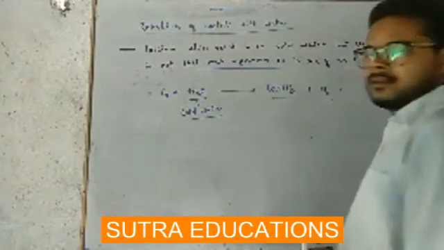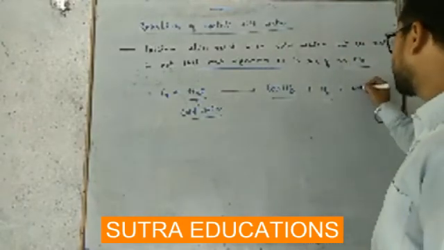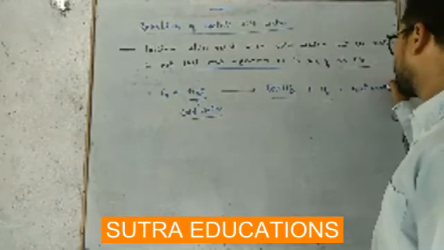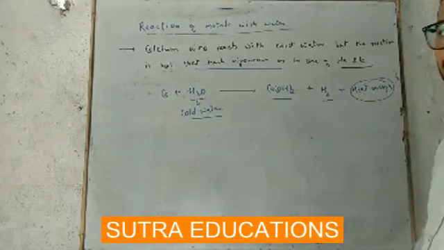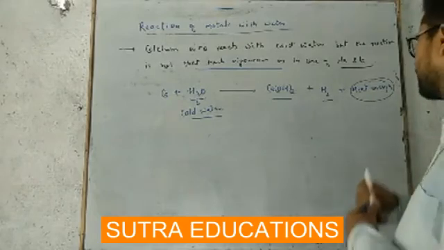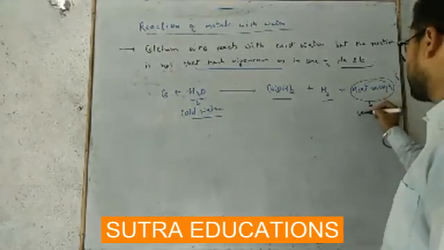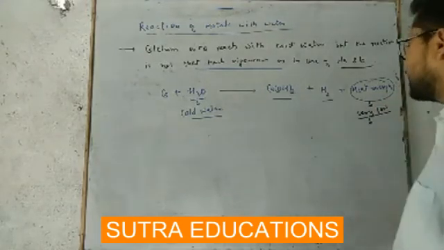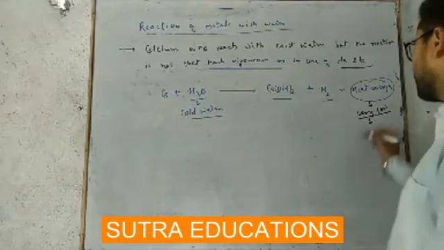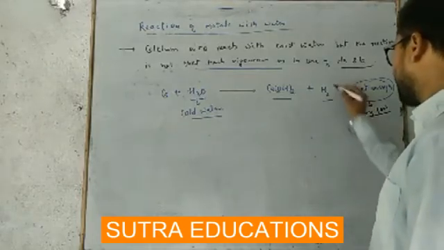Along with this heat energy is produced. But this heat energy produced is very low, and since the heat energy produced is very low, it is not able to burn hydrogen gas.